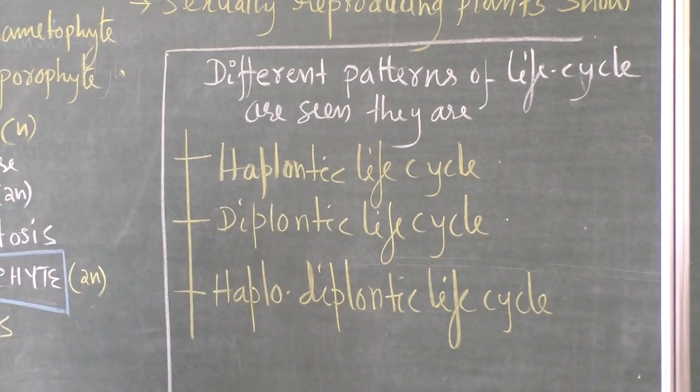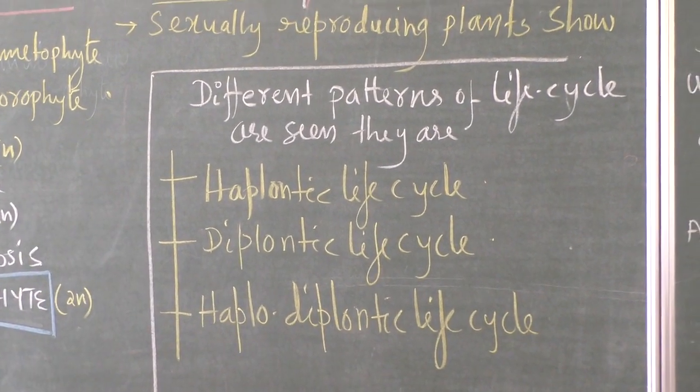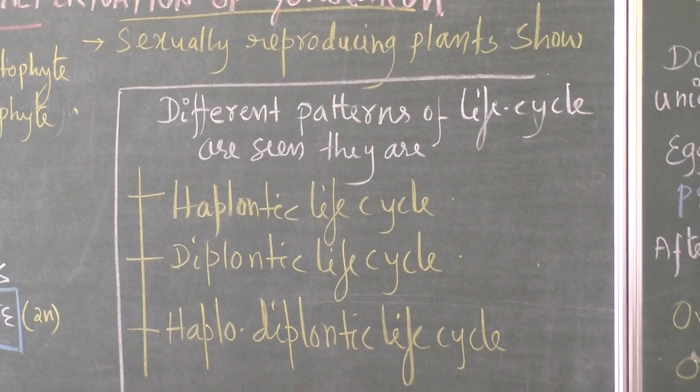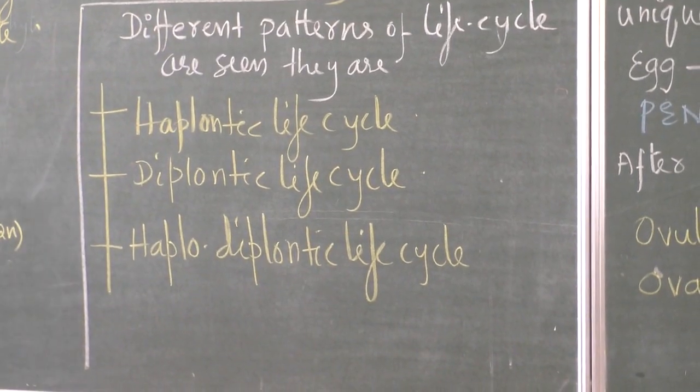These are the three: haplontic life cycle, diplontic life cycle and haplodiplontic life cycle.